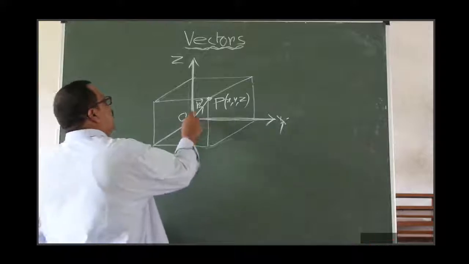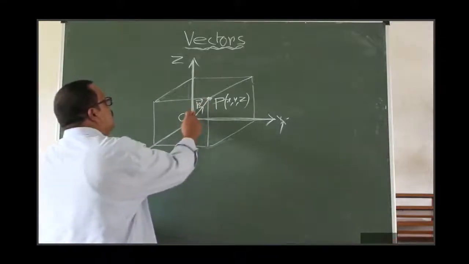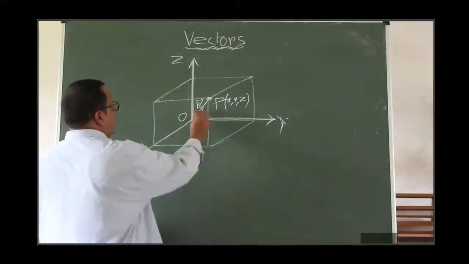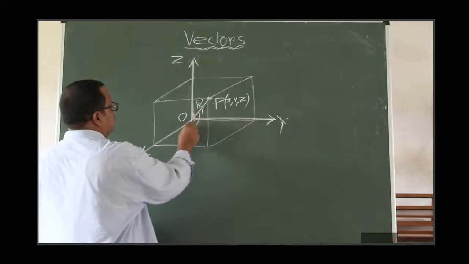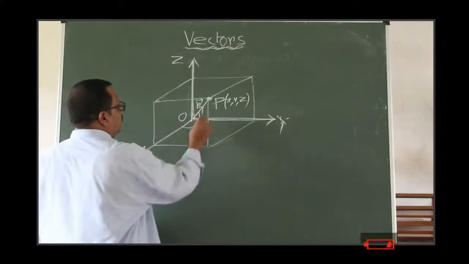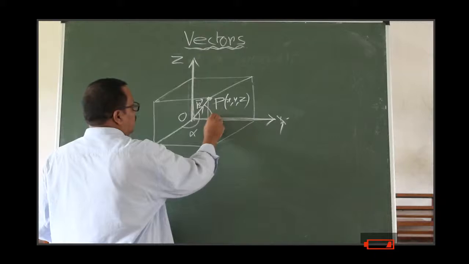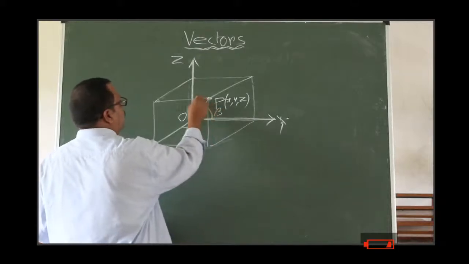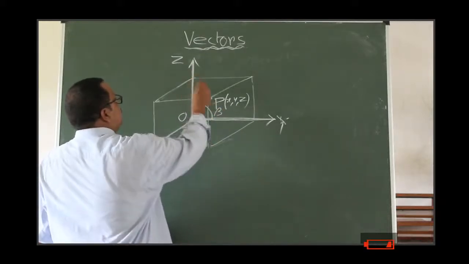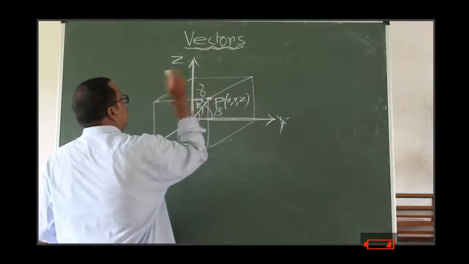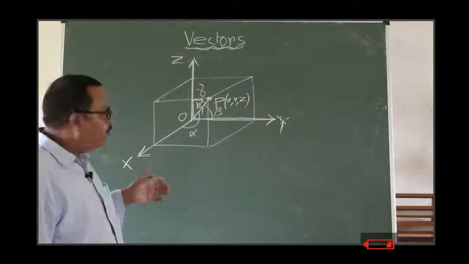And the vector OP is making angles with the x-axis alpha, with the y-axis beta, and with the z-axis gamma. I am telling this again.